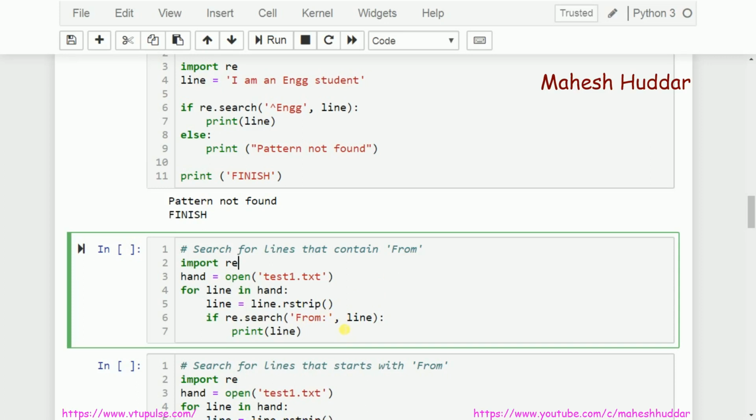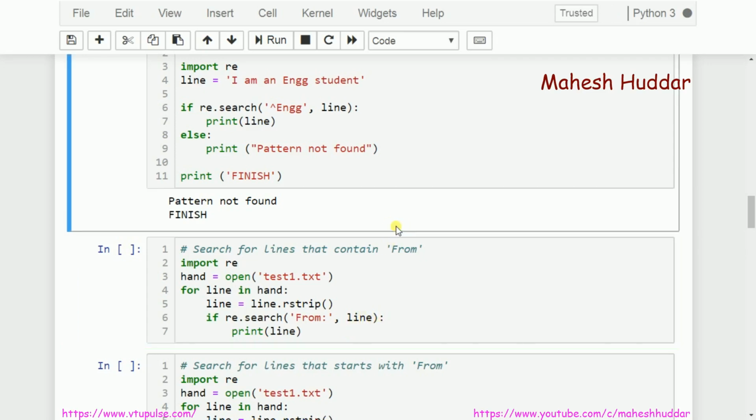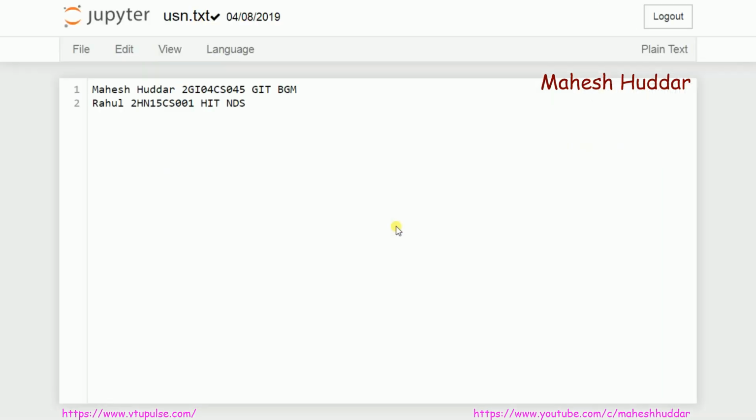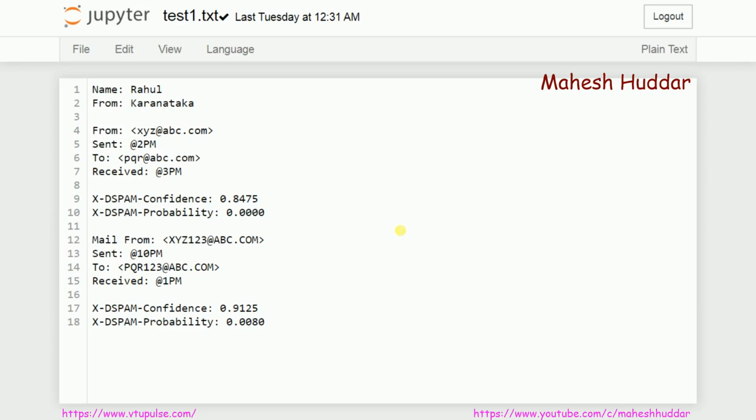To do this, we need a file. Let me show you that file here. The file is something like this. This is the file I will be considering for understanding the concept. There are around 18 lines, counting the blank lines as lines.